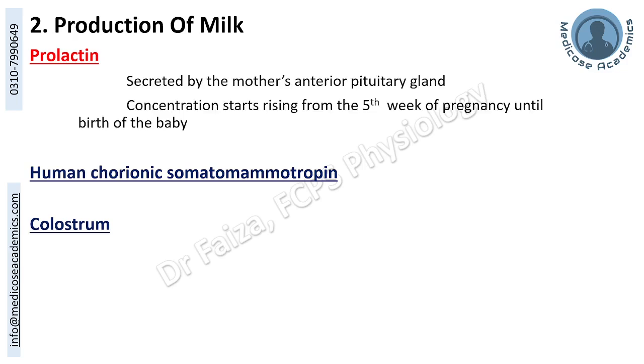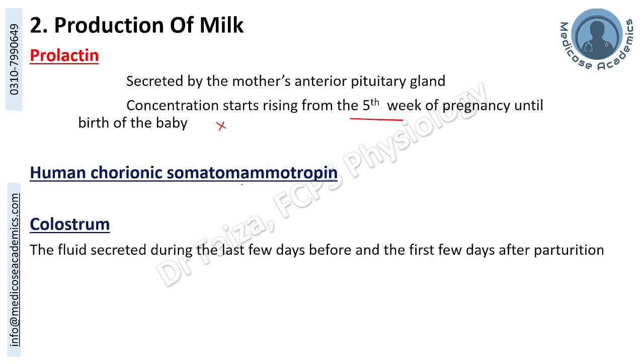Production of milk is a function of prolactin, which is secreted by the mother's anterior pituitary gland, and its level starts rising after the 5th week of pregnancy until the birth of the baby. Its action is inhibited by estrogen and progesterone during the pregnancy. After the birth, when estrogen and progesterone levels have decreased, prolactin can perform its function. Human chorionic somatomammotropin or human placental lactogen also plays a role in breast development and milk production.